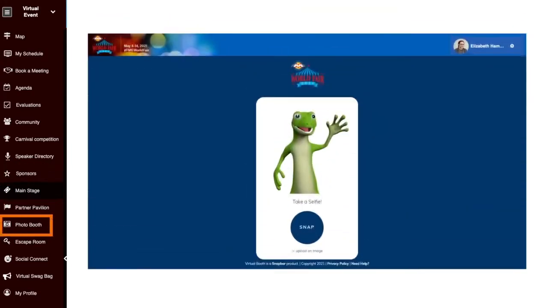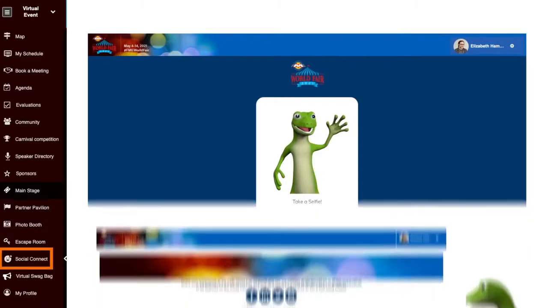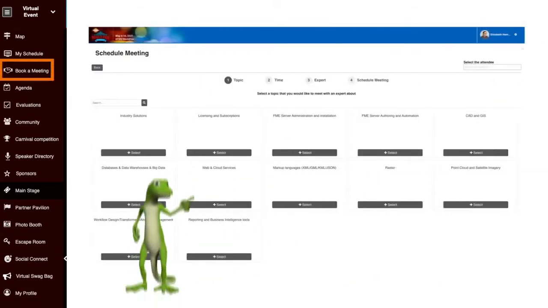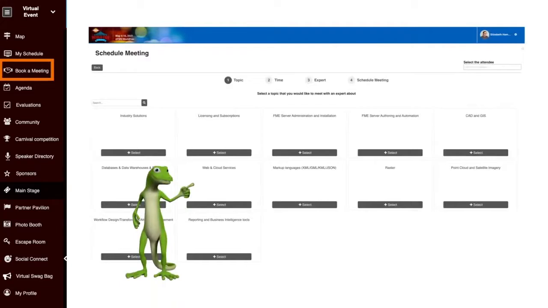Don't forget to stop by the photo booth and snap a pic to upload to social using the FME World Fair hashtag for a chance to win more swag. Check out what other people are up to during the carnival on the Social Connect page. Have a question about FME? Stroll by the FME Doctors tent to book a meeting with one of our FME doctors to get any of those questions bandaged up with the answers and advice you're looking for.